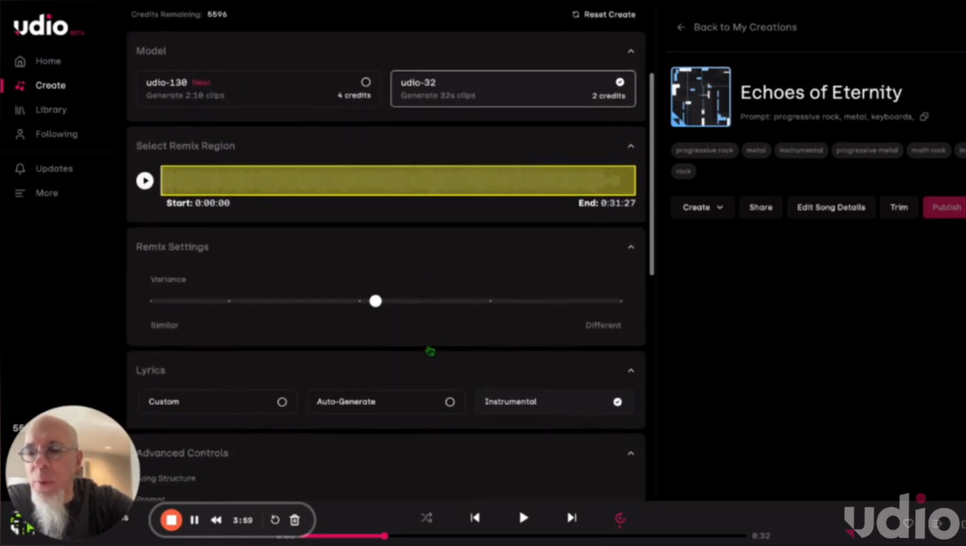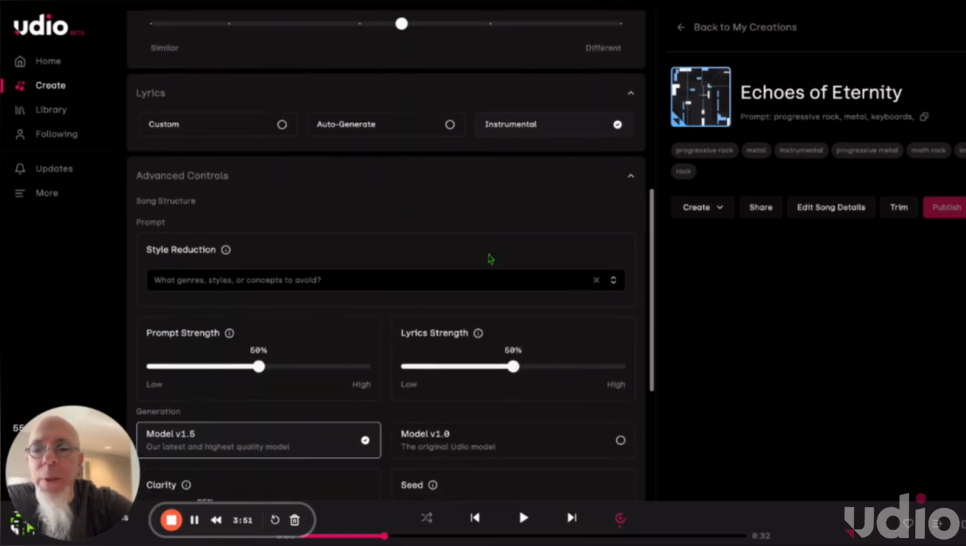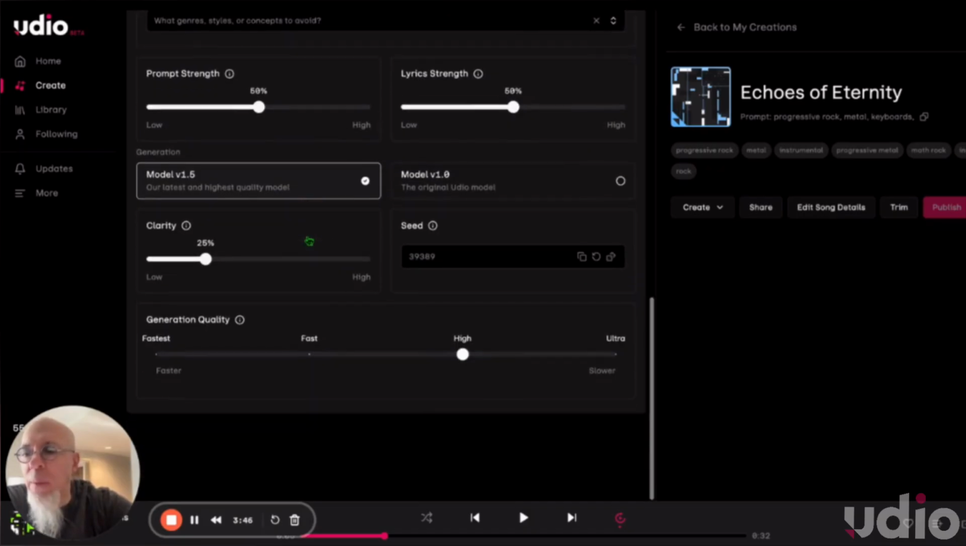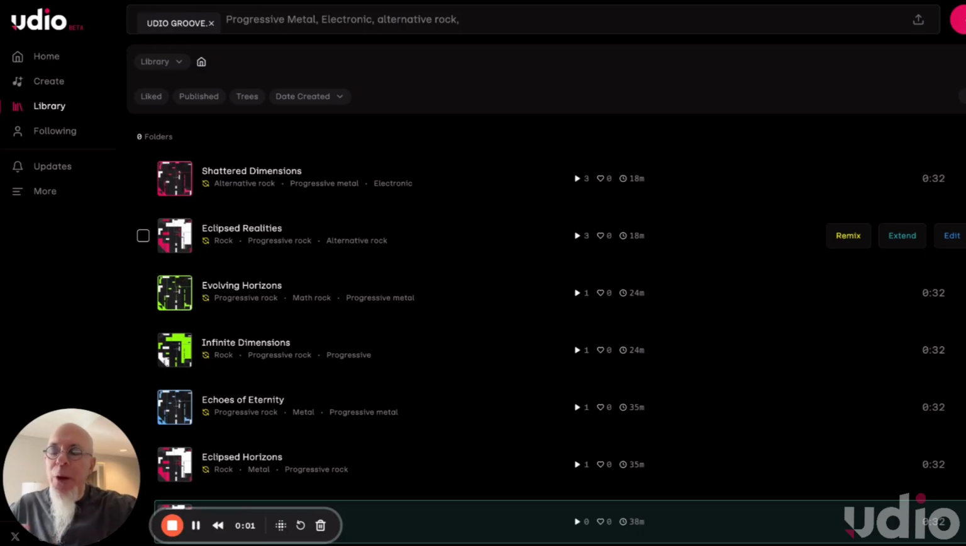And then we'll go down here for the options. I could make more variants, so it'll change more. In the middle is a good setting, but let's change it a little bit more. We'll keep it instrumental. There's no lyrics, and we're going to use the latest model. And let's hit remix.